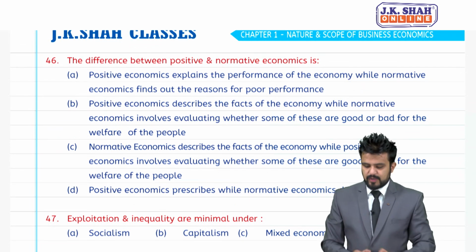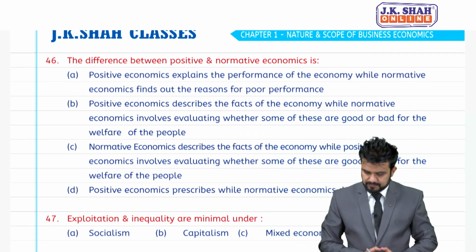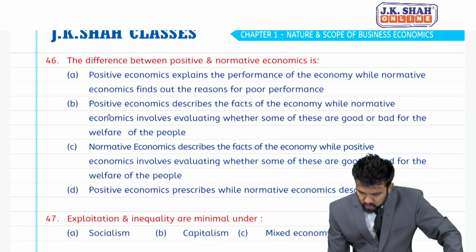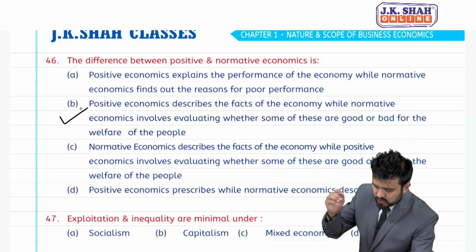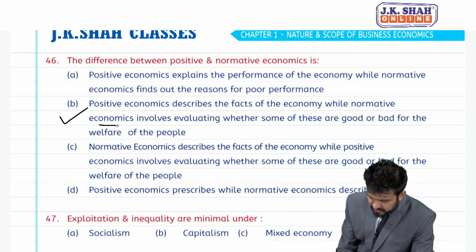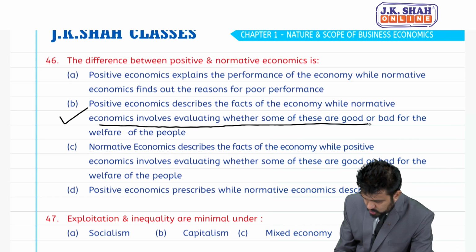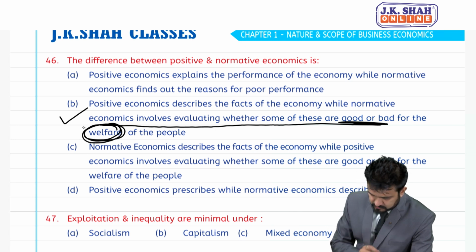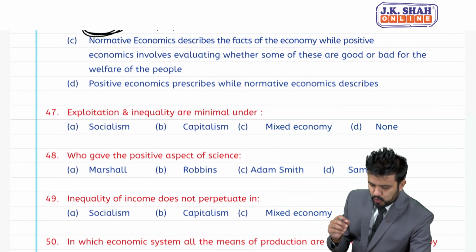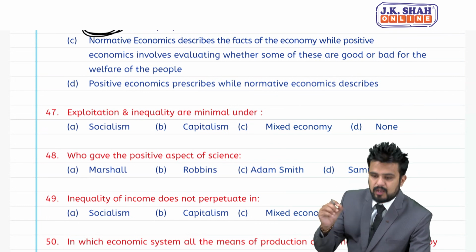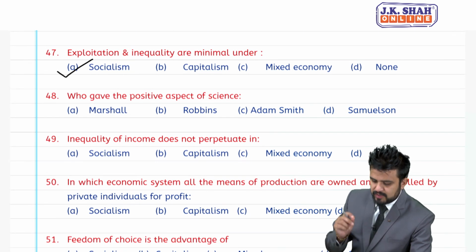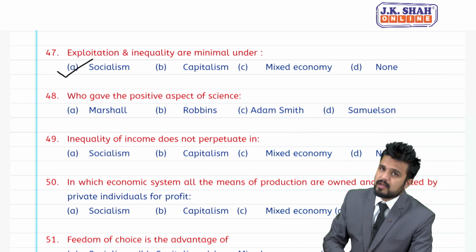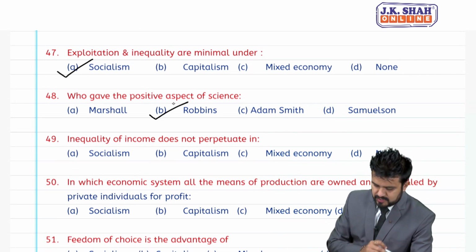46. Difference between positive and normative economics. So, correct answer for 46 should be B, students. Positive economics describes the facts of the economy, while normative economics involves evaluating whether some of these are good or bad for welfare of the people. 47. Exploitation and inequality are minimal under socialism. Who gave the positive aspect of science? Positive science given by Robbins.